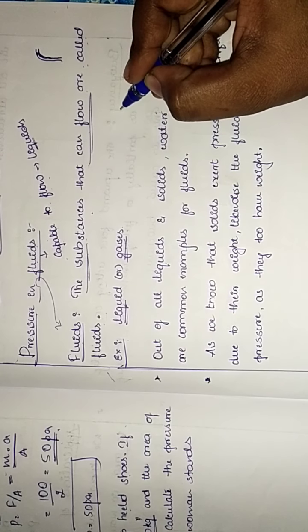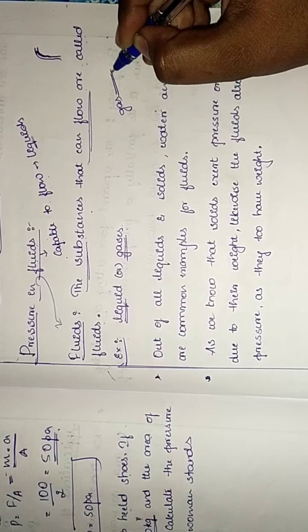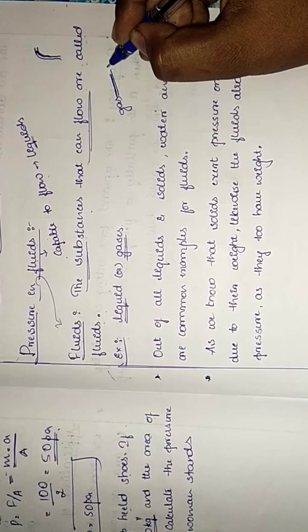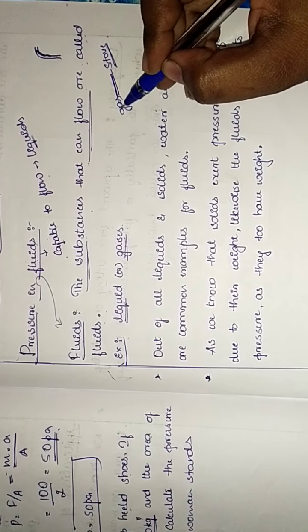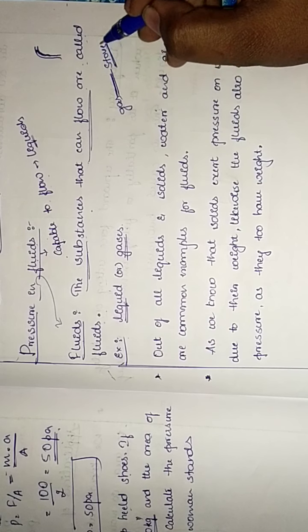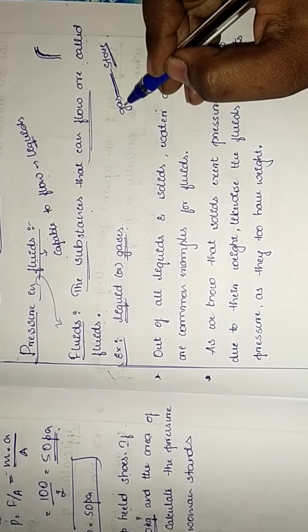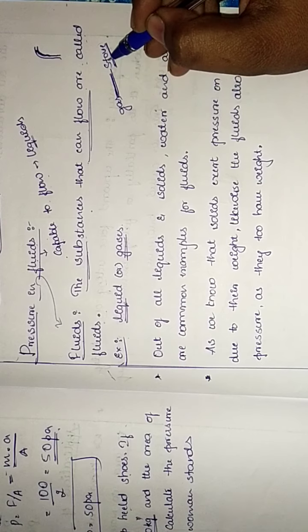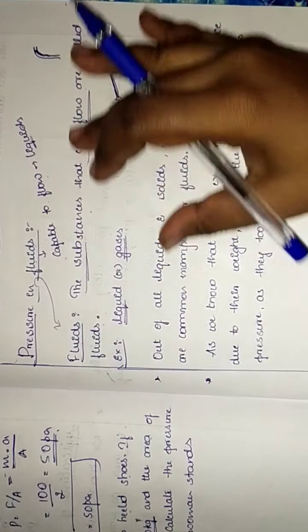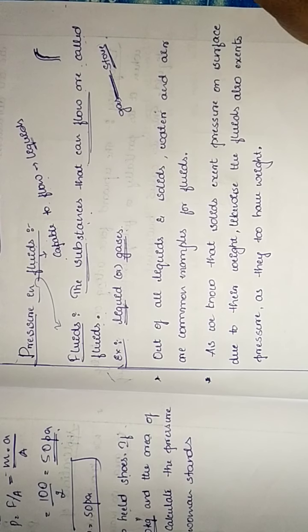Say for example, in your homes, while using gas, it will be connected through a pipe to the stove, isn't it, children? So it is flowing. The gas fluid is flowing inside the pipe. Got an idea? So the substance that can flow are called fluids.